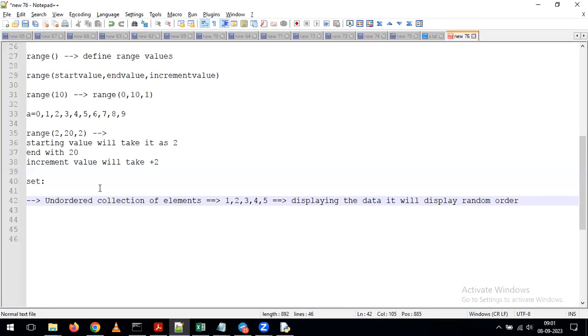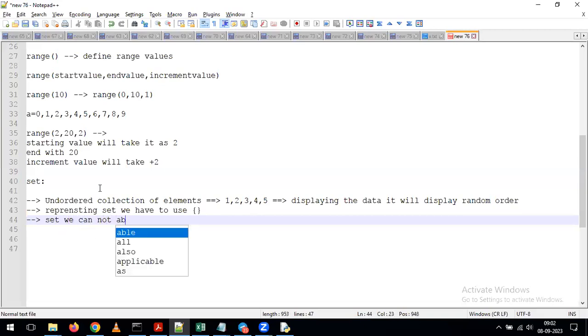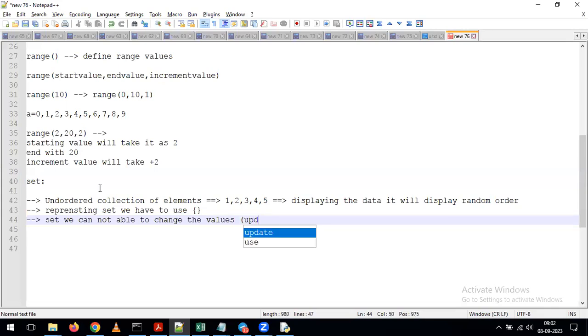At the same time, as part of representing a set, we have to use curly braces. Whenever you want to represent a set, as we discussed earlier, we use curly braces. With the help of curly braces, we can define the set. Next thing we need to understand: on top of a set, we cannot change the values, which means we cannot update the values. Try to understand what I'm telling. We can add values or remove values on top of the set only. So here I will add the statement.